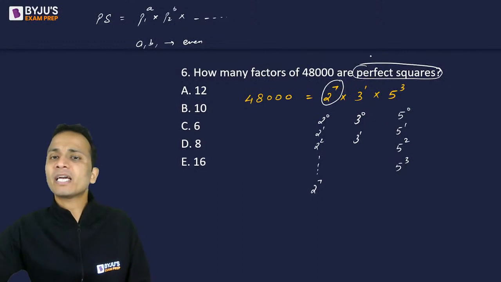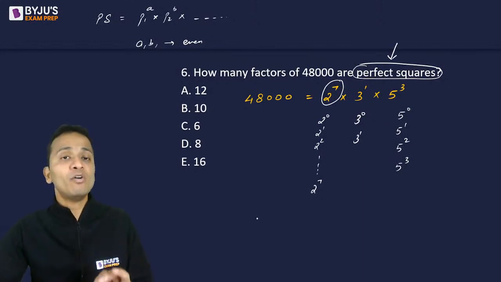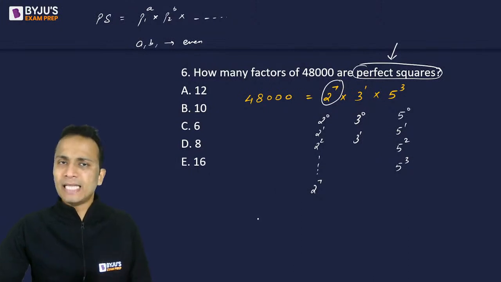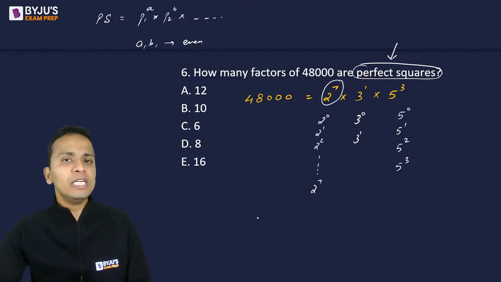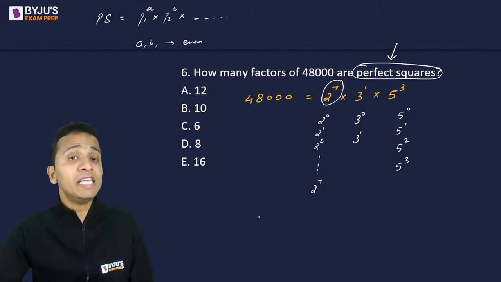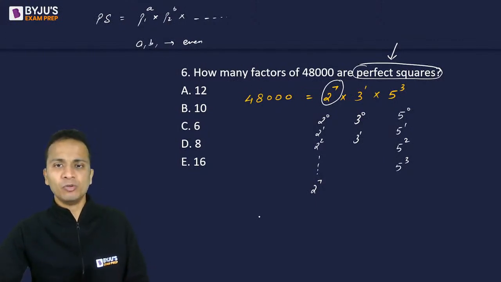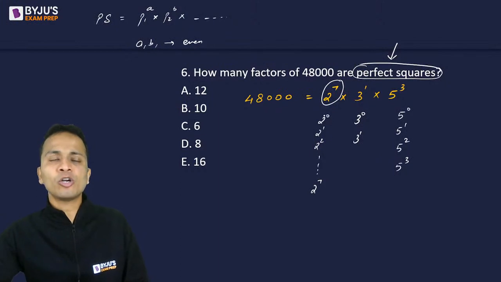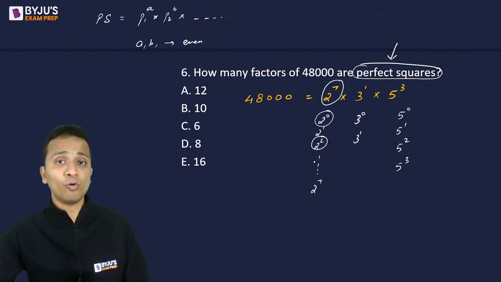Okay, but my constraint is I want to make the factors perfect square. That means I will select only those powers of these numbers which are even. Okay, so powers even होनी चाहिए. So 2 के केस में कौन कौन सी power even होगी? Which powers in the case of 2 will be even? 2 raised to power 0, 2 raised to the power 2, 2 raised to the power 4 and 2 raised to the power 6.